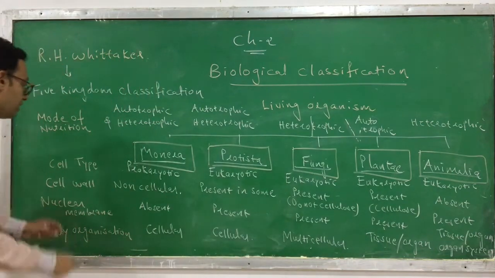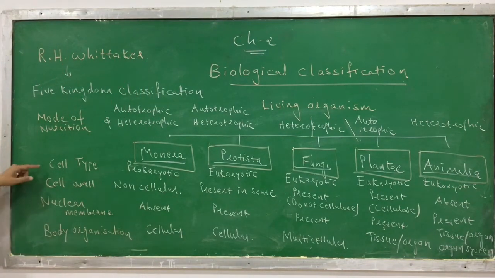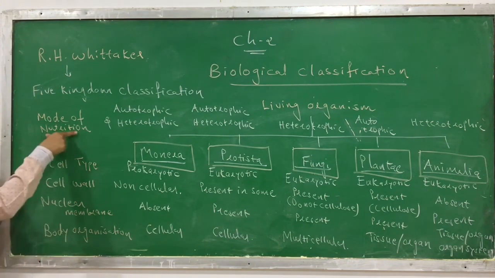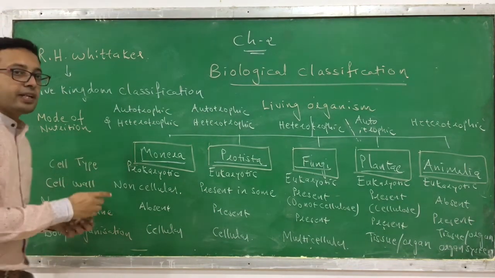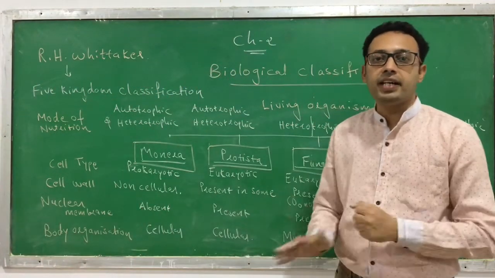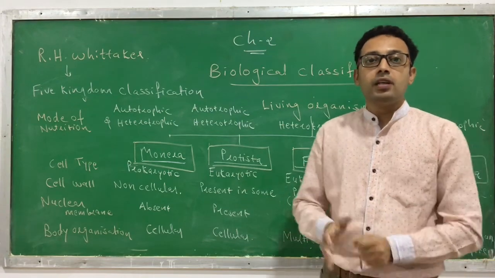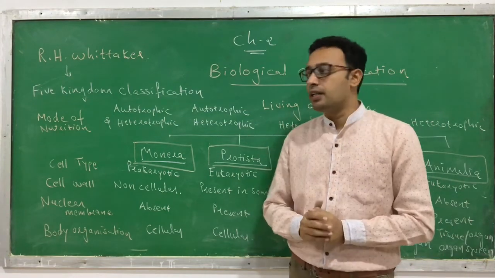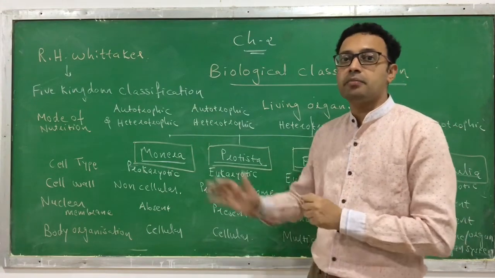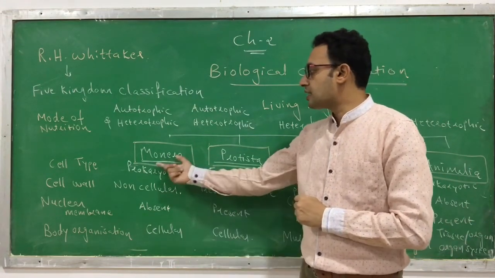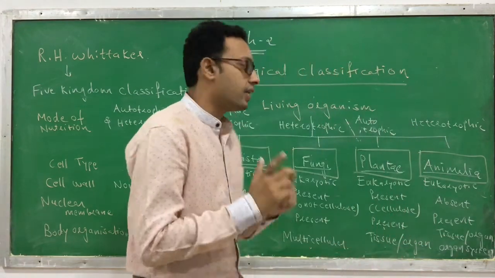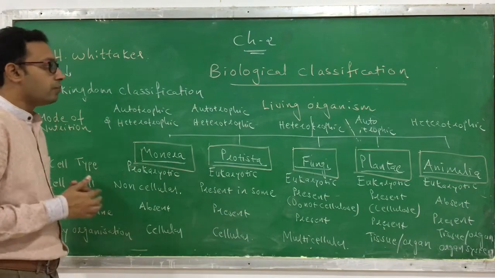Clear? Okay? And these 5 kingdoms are based on the 5 categories: cell type, cell wall, nuclear membrane, body organization and mode of nutrition. This is a very basic overview. If you prepare this much, you will have a lot of idea regarding this. In this chapter, we have to learn about each kingdom in detail. So let's start with the first kingdom, which is called Kingdom Monera.